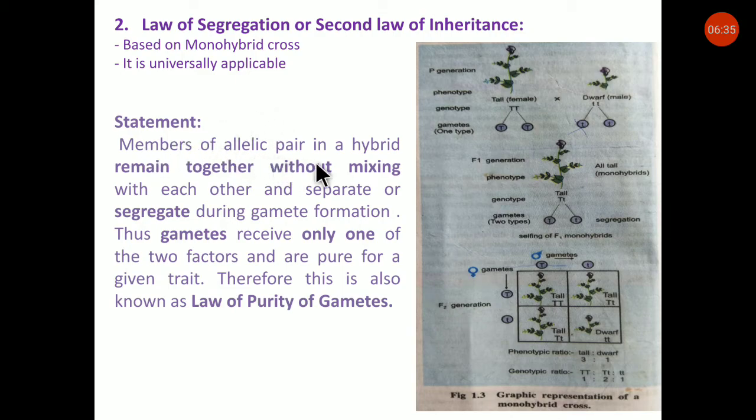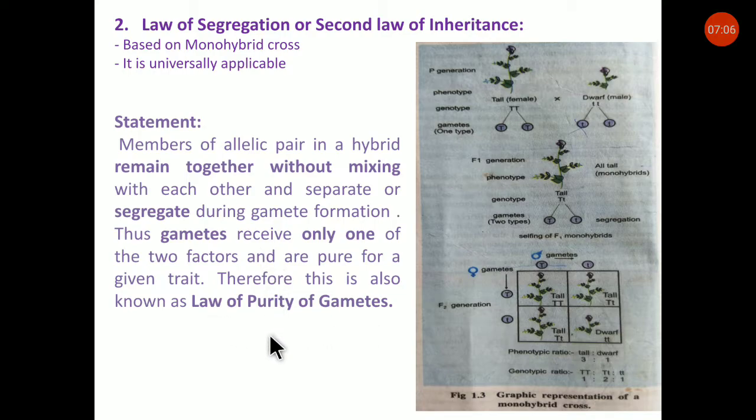Members of an allelic pair in a hybrid remain together without mixing with each other and separate or segregate during gamete formation. Thus, a gamete receives only one of the two factors and is pure for a given trait. Therefore, this is also known as the law of purity of gametes.